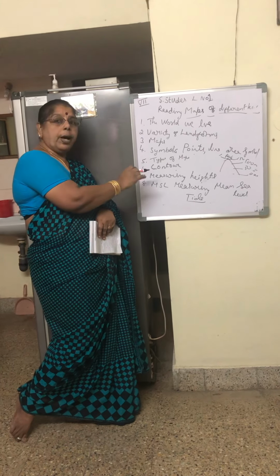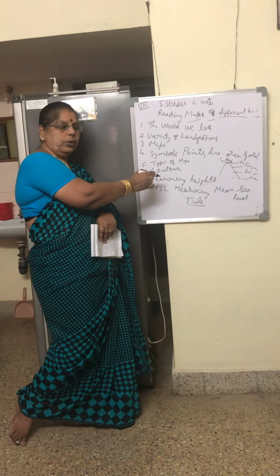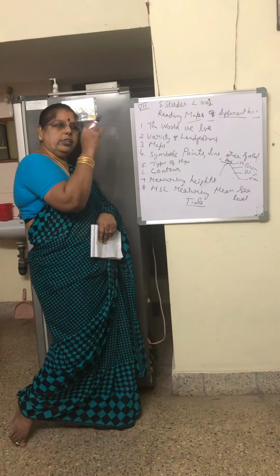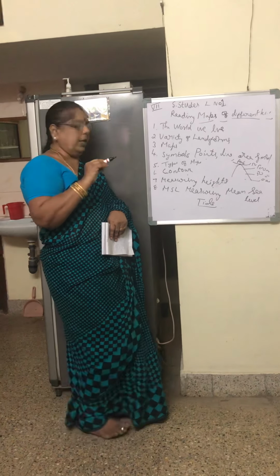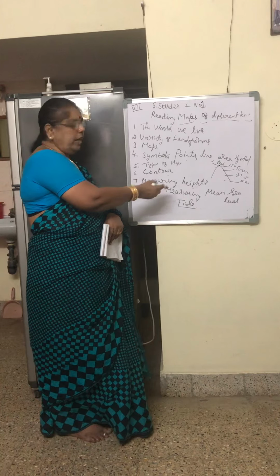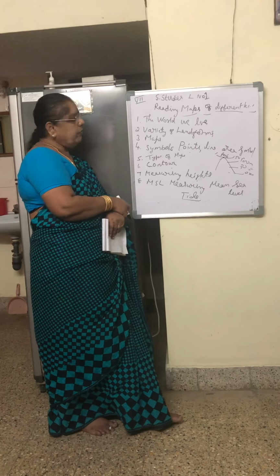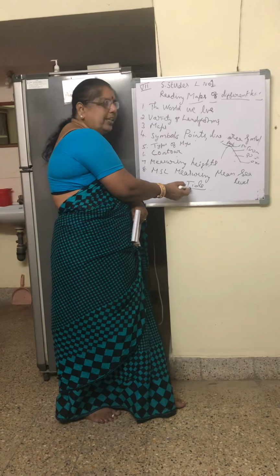Then to read a map, we should know the word contour. It is the line, the outline we draw, joining places of the same height. Then we measure height from the sea level, and for that we should know the tide.